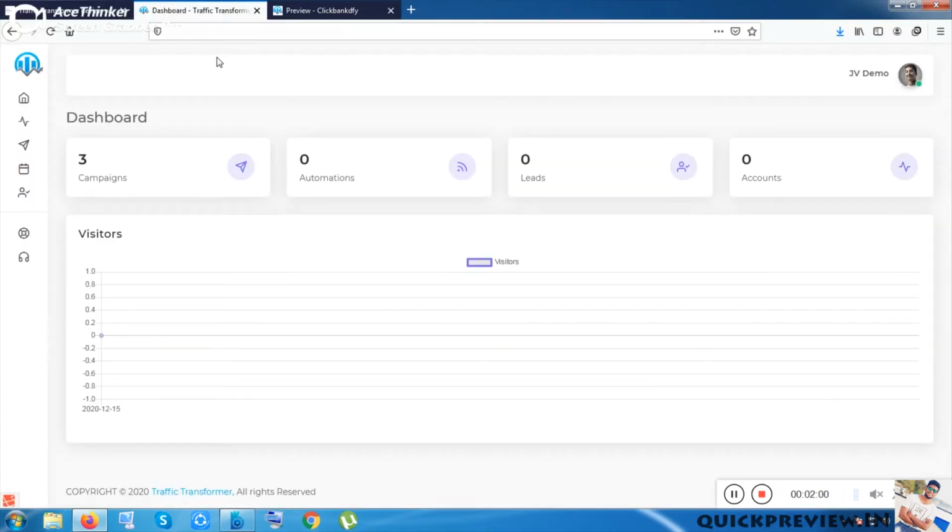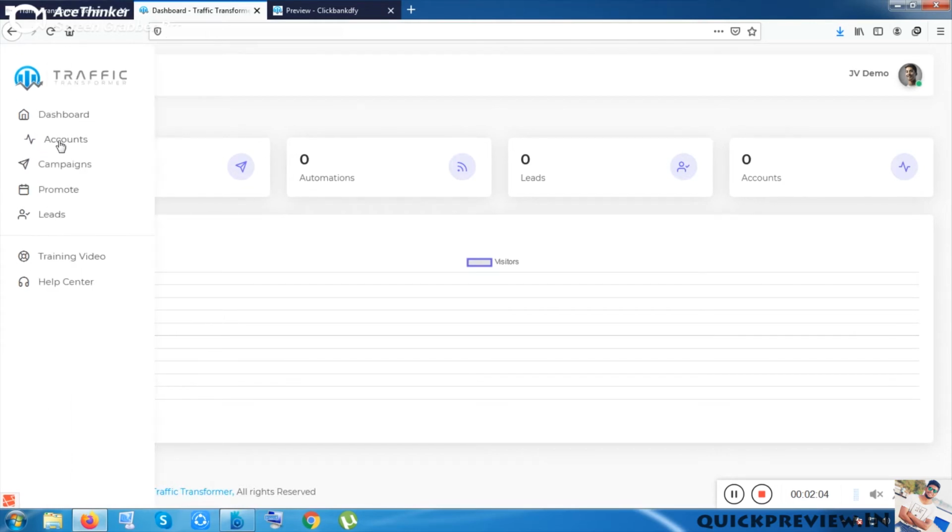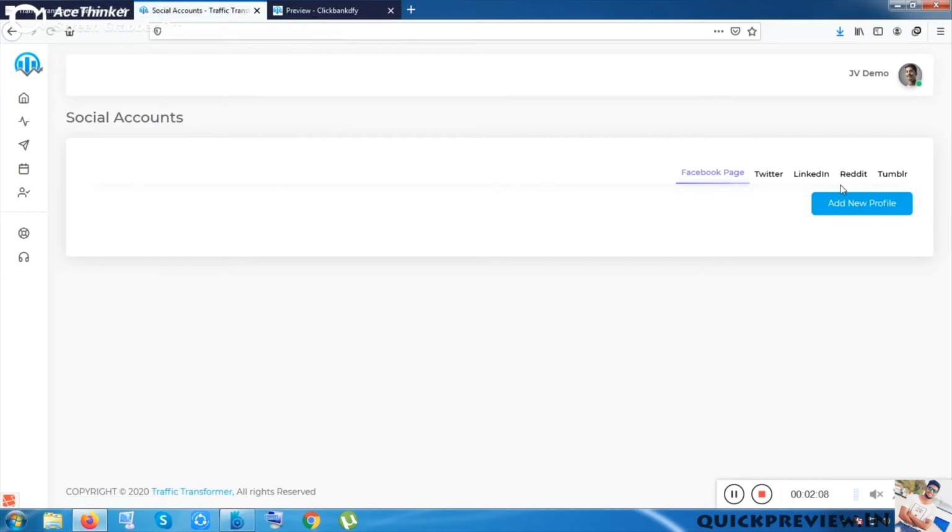Let me now show you the product from inside. So this is the dashboard as I have already told you, and let me click on the account now. In the account section you can just add your social media accounts. There is nothing much. You can add your Facebook page or Twitter account, LinkedIn, Reddit, Tumblr. So you get these 5 options inside the front end product.